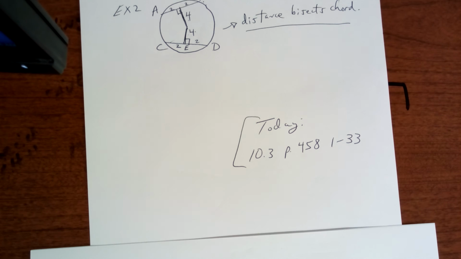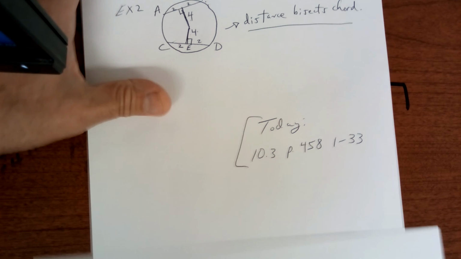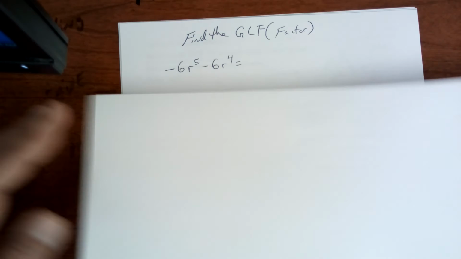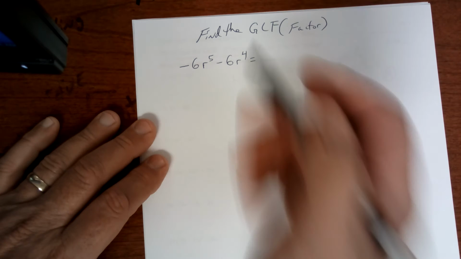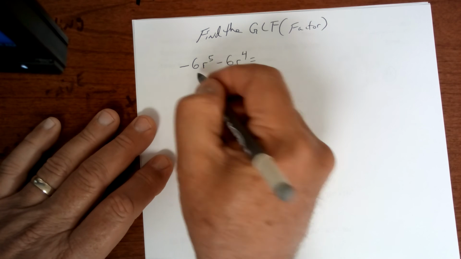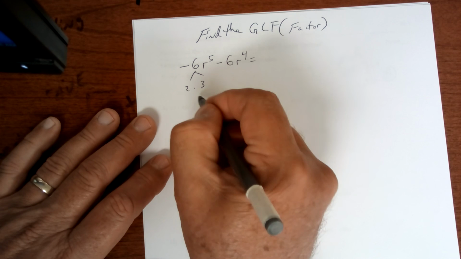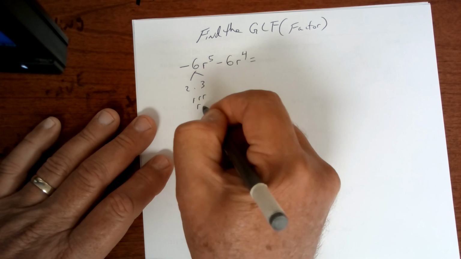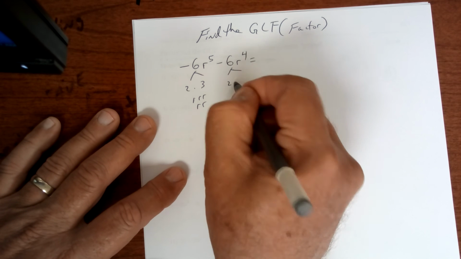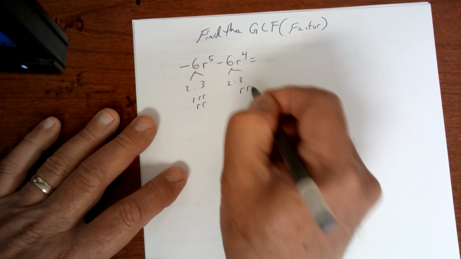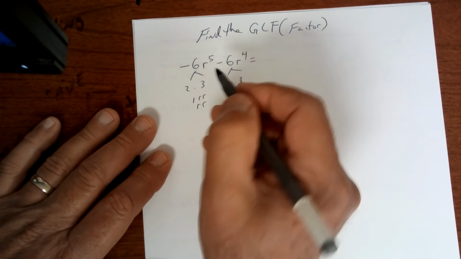Let's turn our attention now to MCR. And those of you in geometry, make sure you finish that. Greatest common factor, you've got to factor stuff out. So this one is going to be 2 times 3, and then R, 5 of them. This one is going to be 2 times 3, and then 4 R's. So what's in common? Well, they have a 2, so you take a 2 out.